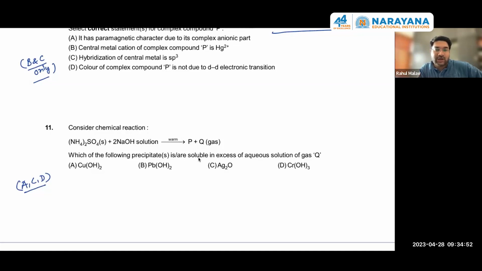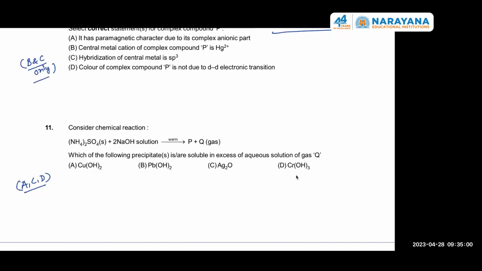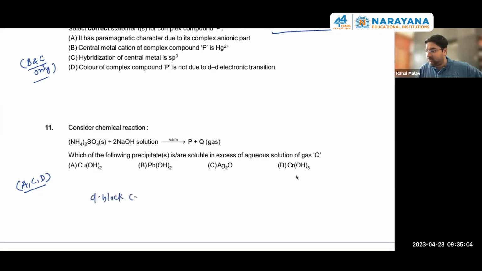So soluble करने का मतलब ये हुआ कि हमें इनके complex soluble complexes मिल जाएंगे. Okay. So D block cations with excess of ammonia forms complex compounds. The condition of complexation.